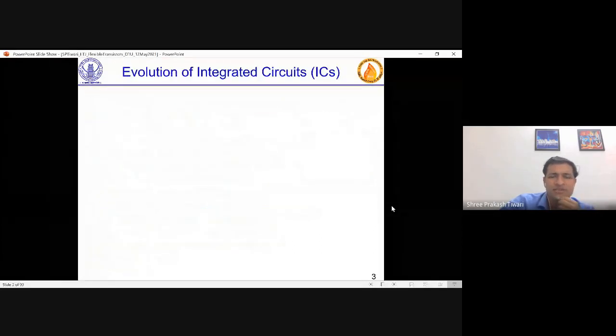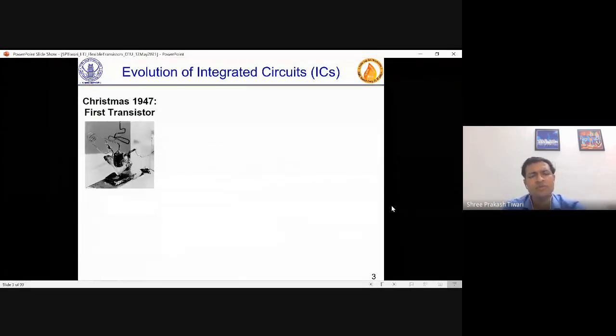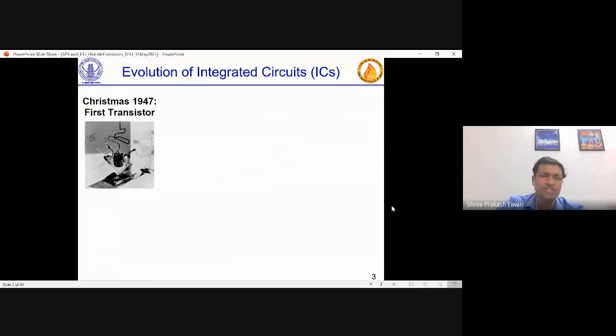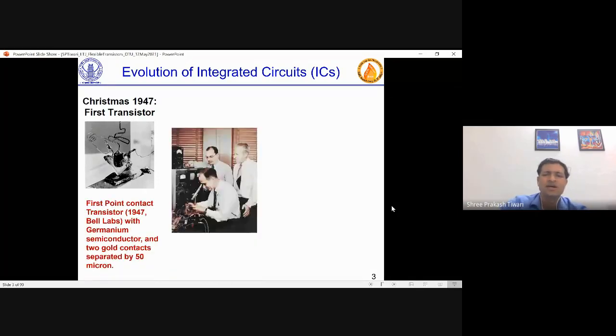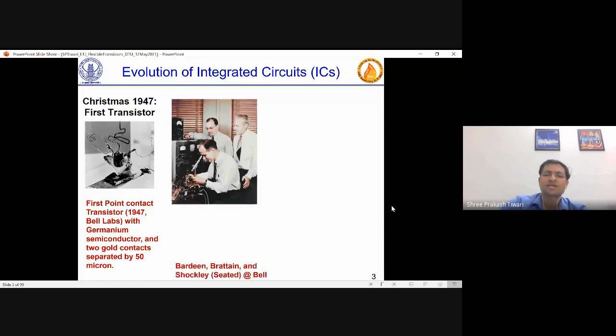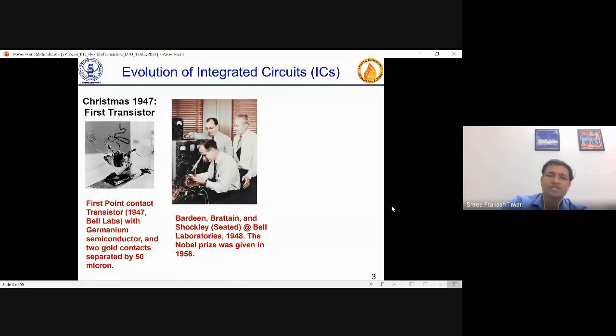Many of you might have already seen and known this. Whenever we talk about transistors, we ask when the first transistor was invented. Many of you might know that it was around the same time when India became independent, in 1947. The people involved in this are these three gentlemen, and obviously such great discoveries or inventions lead to the Nobel Prize and prestigious awards.